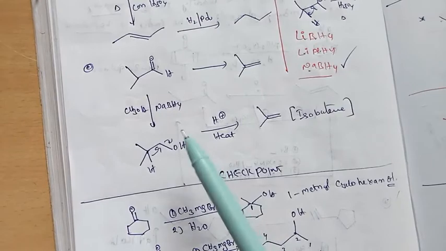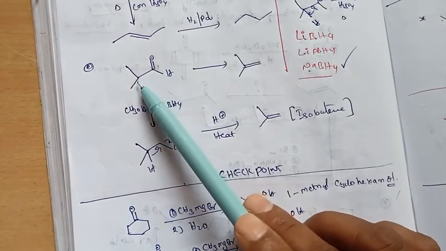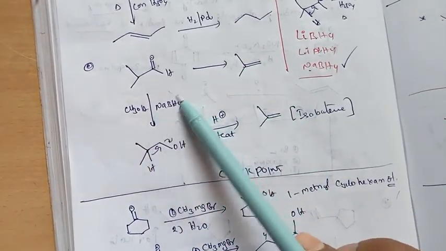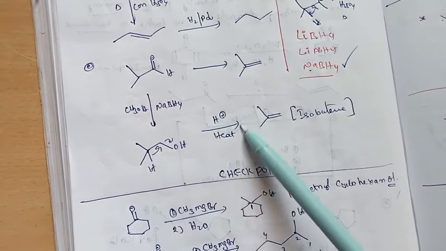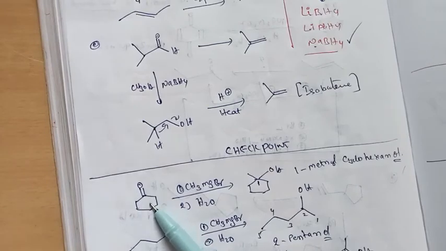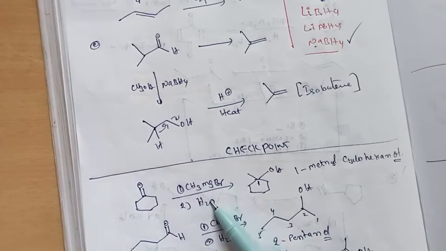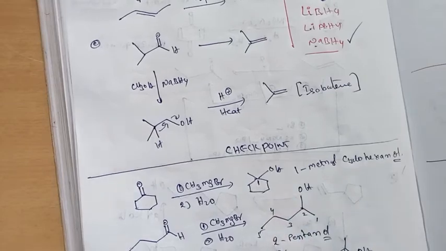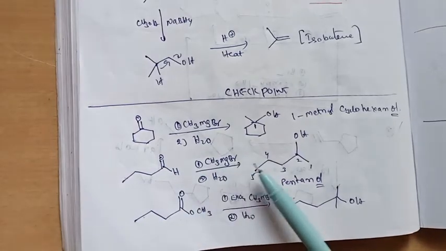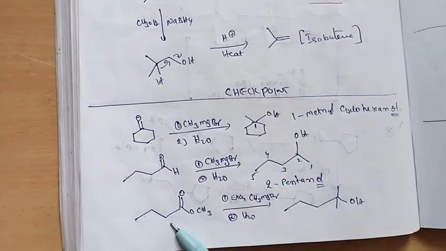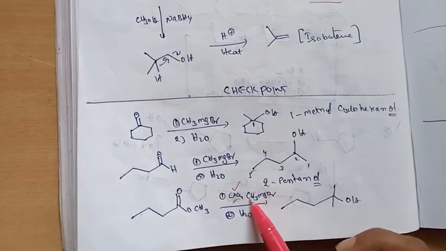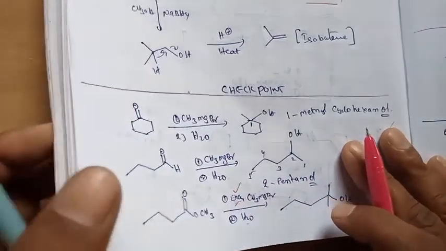To continue, for example, this is 2-methylpropanal. How to convert this one to butane? So isobutane: reduction of the aldehyde to alcohol, then acid and heating, so it gives isobutane. Then another one: for example, a ketone, cyclohexanone, reacts with methyl magnesium bromide and gives the addition product. Another one you can see now, this is butanal with a Grignard reagent, which gives the secondary alcohol. And an ester, very important, also undergoes this, but the important condition is that we should use excess Grignard reagent, so it gives the tertiary alcohol.